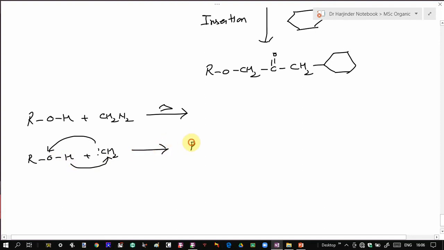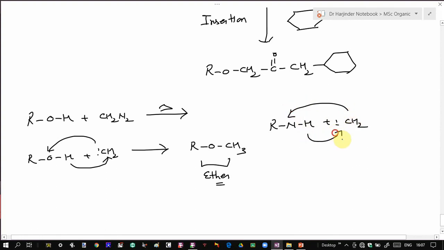So it will result in a formation of ether. Similarly, in case of nitrogen hydrogen bond, it can get inserted between nitrogen hydrogen bonds, to give rise to, in the case of nitrogen hydrogen bonds, the corresponding amines.